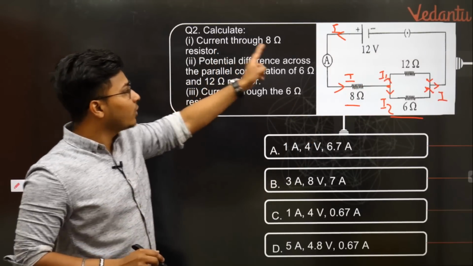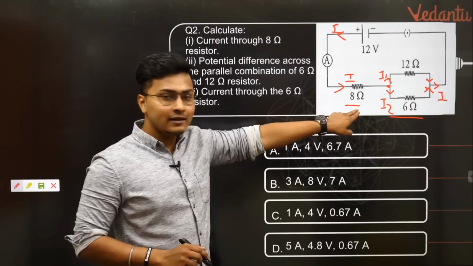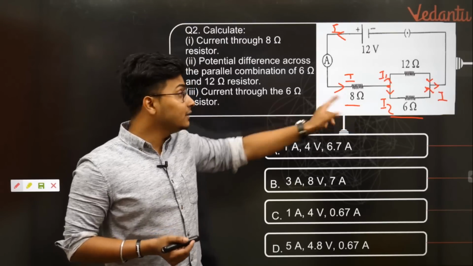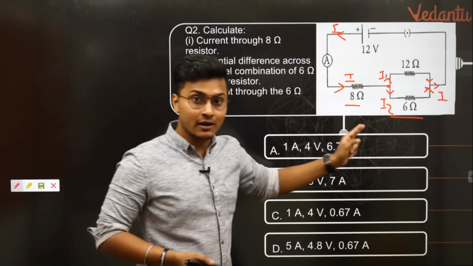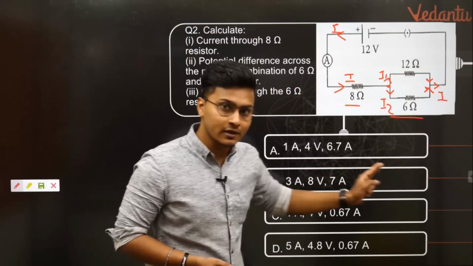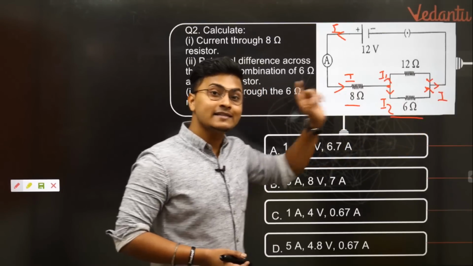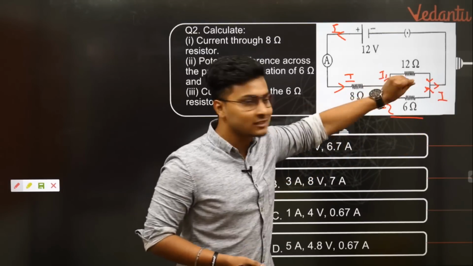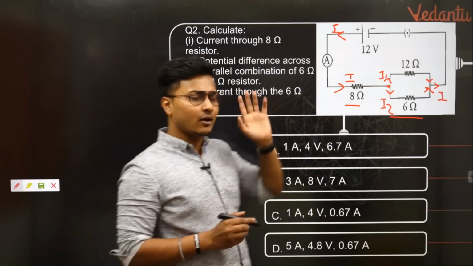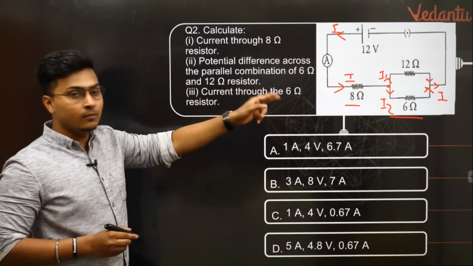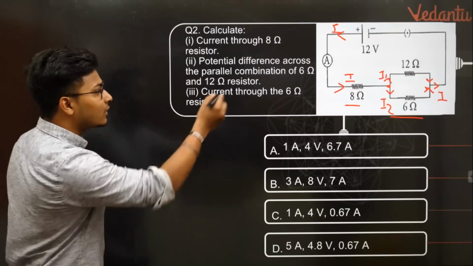To find out the current through 8 ohm resistor, what do you need? You need the total resistance of the circuit. If you know the total resistance of the circuit, you know the total current flowing through the circuit. Since they both are in series, the same current will flow through 8 ohms and this parallel combination, correct? You know the voltage given to us 12 volts. So quickly find it out. What is the current through 8 ohm? First find out the total resistance. So I'll quickly do it right now.